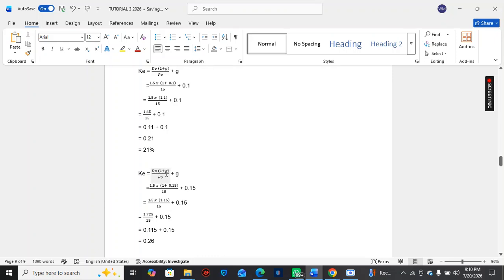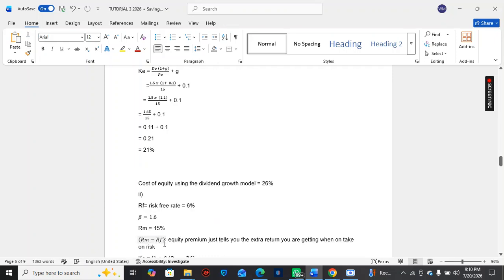I was just trying to see what happens to the cost of equity when you increase the growth rate, and we've seen that the cost of equity also increases. So this is also supposed to be here.